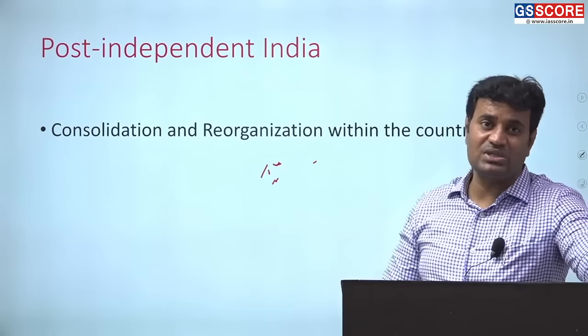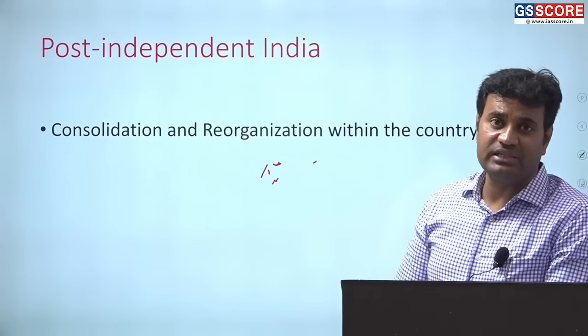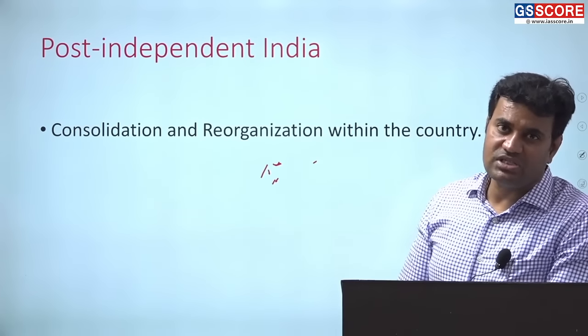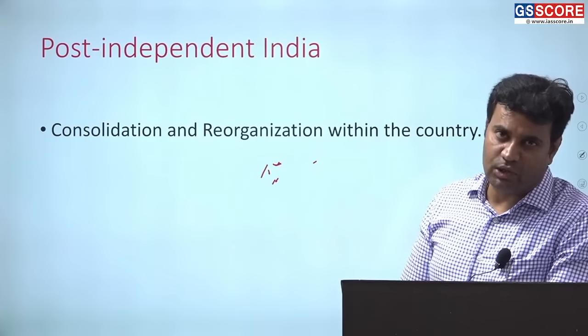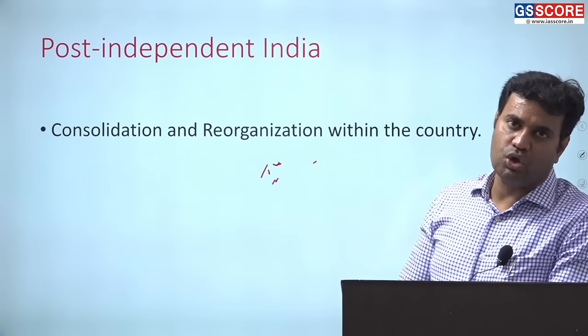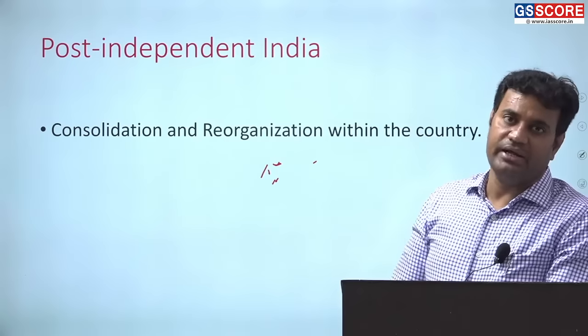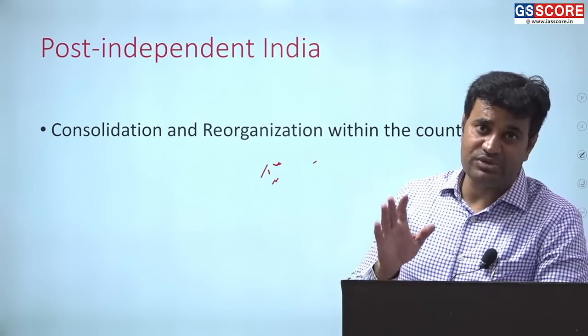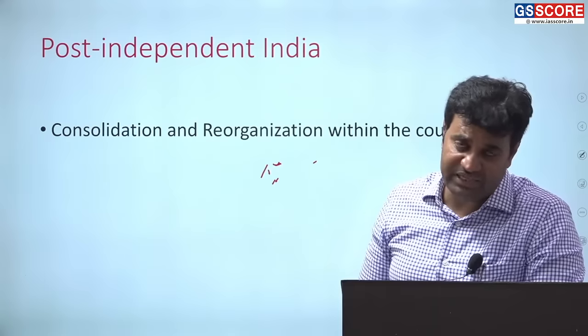Economic reorganization was largely done or promoted in terms of land reforms. When India became independent, land was largely confined to the big landlords and zamindars. In order to ensure proper distribution of land in favor of the landless peasantry class, several legislations related to the Ceilings Act were passed by the Indian Parliament.